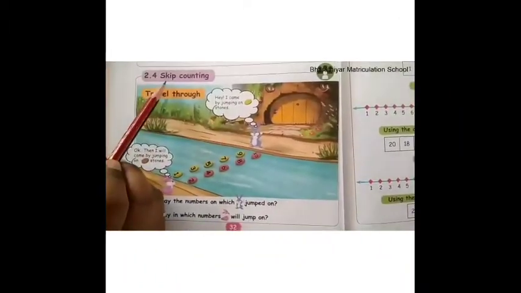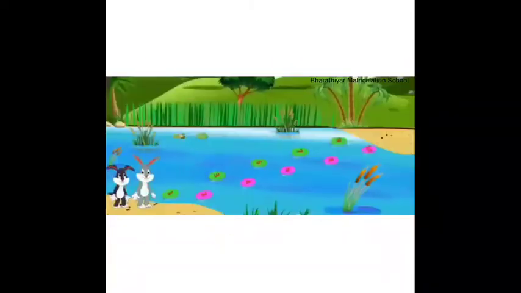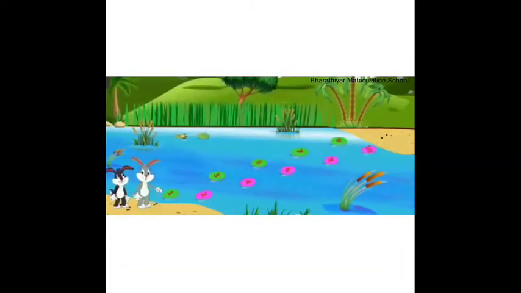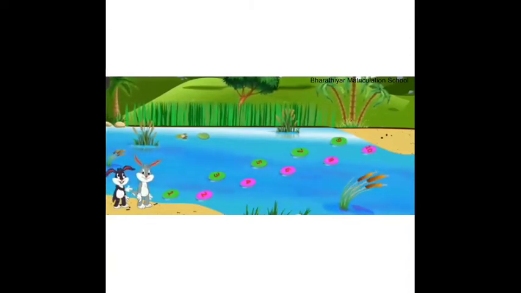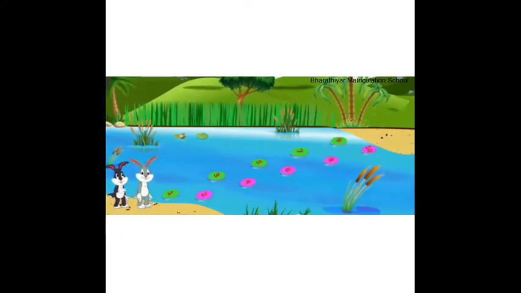Next, let us see skip counting. Dear friend, shall we skip jump over these stones to reach the other side of the river? Yes, friend. It will be very happy if we skip jump over the stones. Okay, I will jump on the green stones. Then I will jump first.